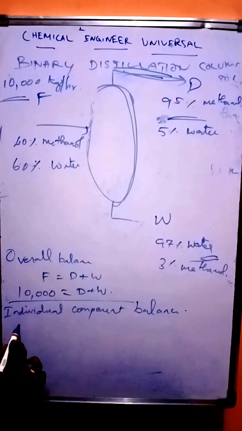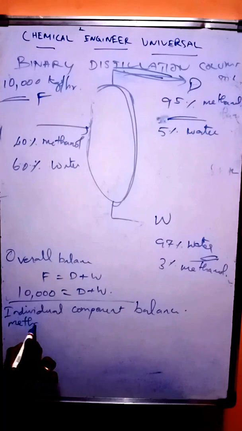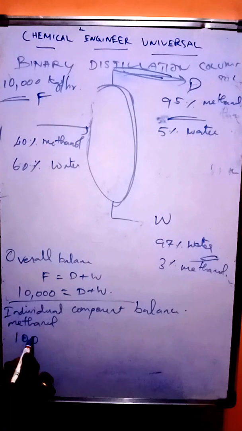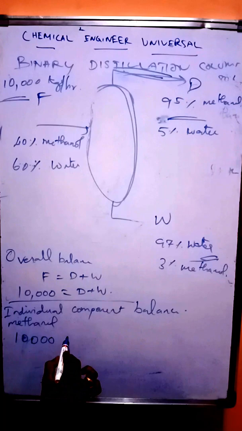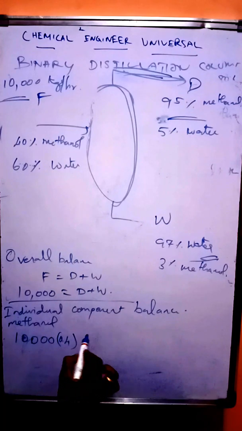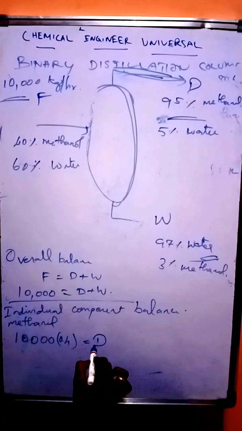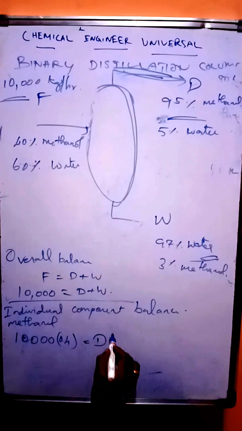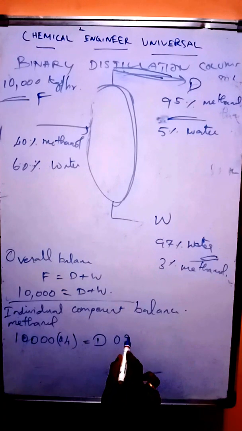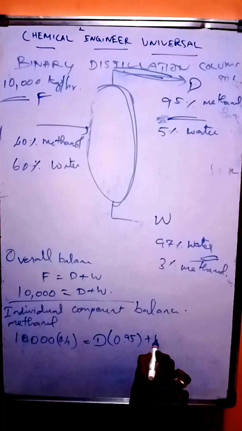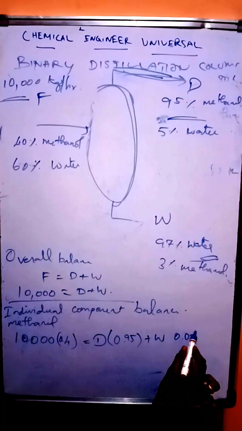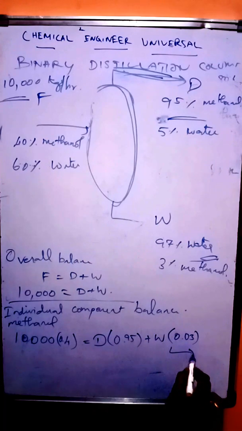If you go for it, first you go for methanol, which is F into, for this case we know it is 40% of methanol, so multiplied with 0.4, 40/100, just write it directly. 0.4 is equal to D, distillate, we don't know. The component of methanol available in the distillate is 95%, so 0.95, plus in the residue it will be 0.03, because 3%. So you take this equation as 1.